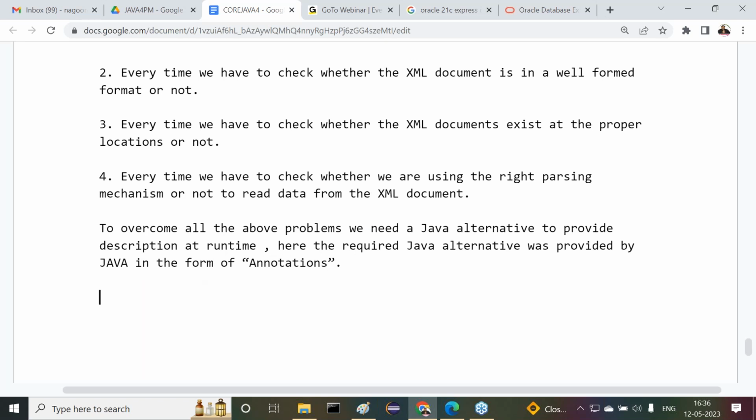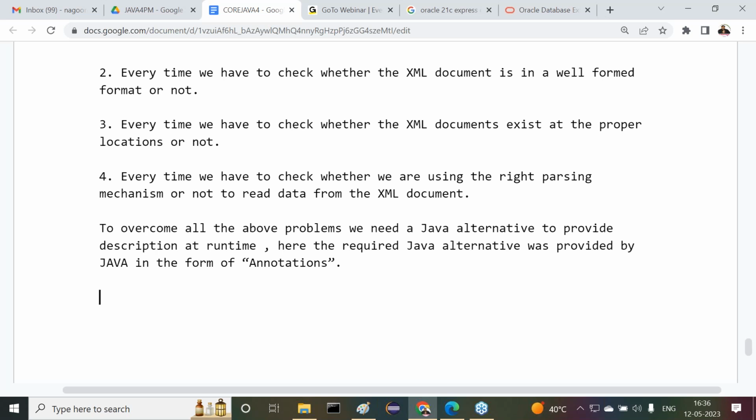Again, here we have to understand the required Java alternative is annotations. Annotations is a Java feature, a Java concept. No need to learn it separately; it is part of Java that we have to learn. There we can provide the data along with the annotation. The data will be available to the Java program at runtime directly. Right, of course.